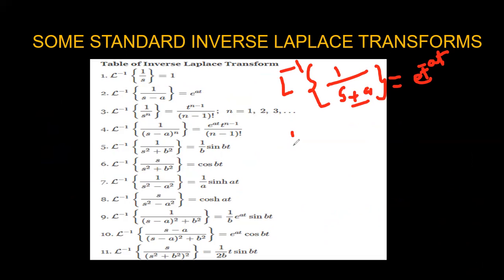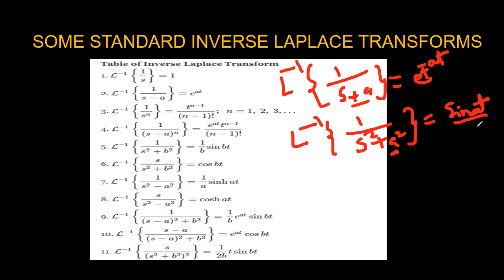Next is the Laplace inverse of 1 by s square plus a square, or b square, whatever the value may be. The Laplace inverse of 1 by s square plus a square is given as sine at by a. Or simply, the Laplace inverse of a by s square plus a square, how can you write this? That is nothing but sine at. So if you don't have the a in the numerator, then it can be represented with the factor 1 by a.